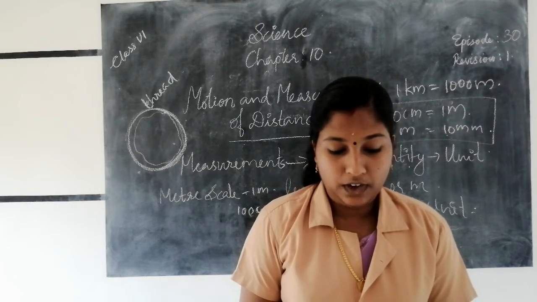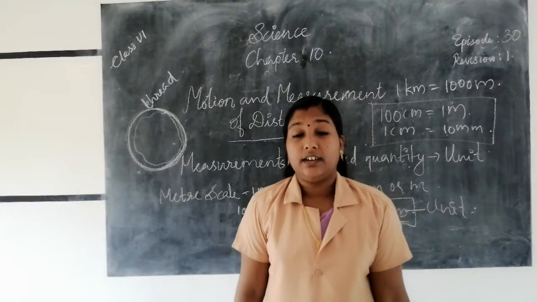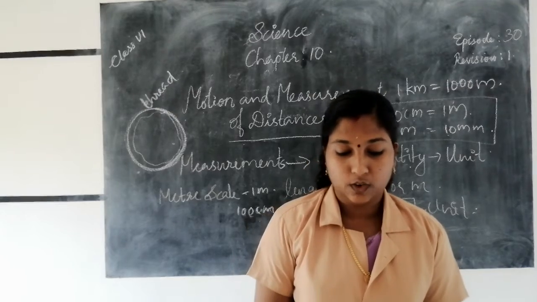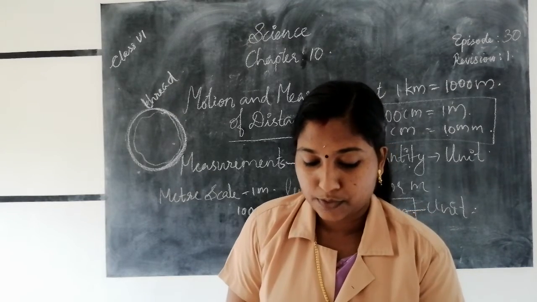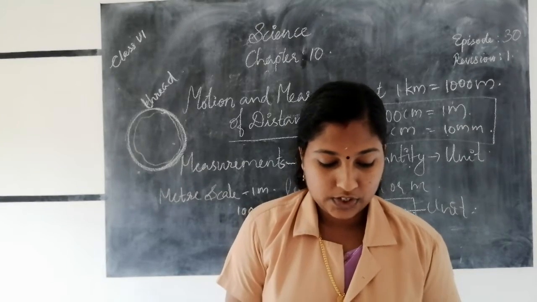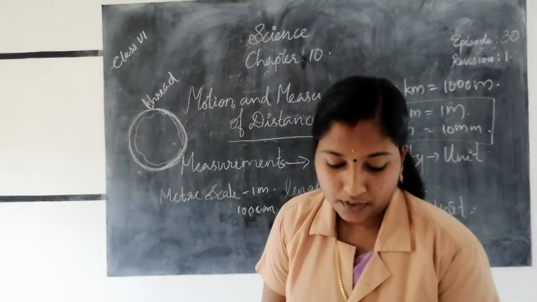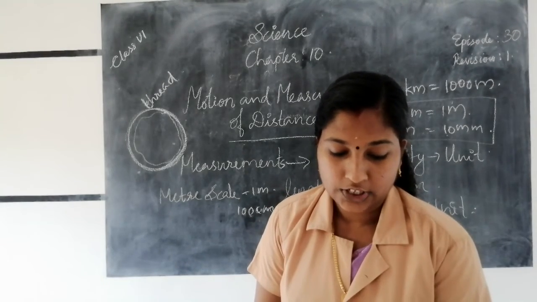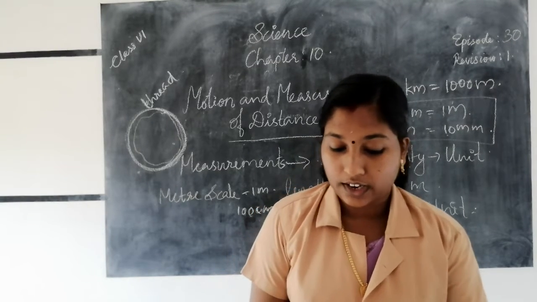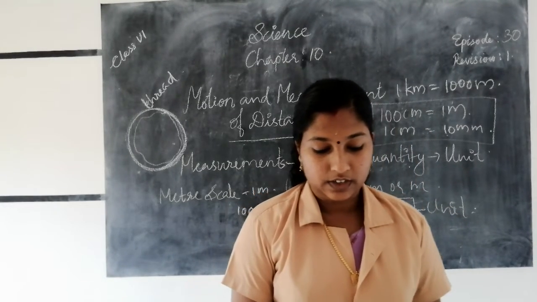Then, moving things around us. We know about motions, and there are different types of motions. We already learned them: straight line motion, rotational motion, then rectilinear motion. Rectilinear motion means the object moves along a straight line. Examples are given in your textbook.